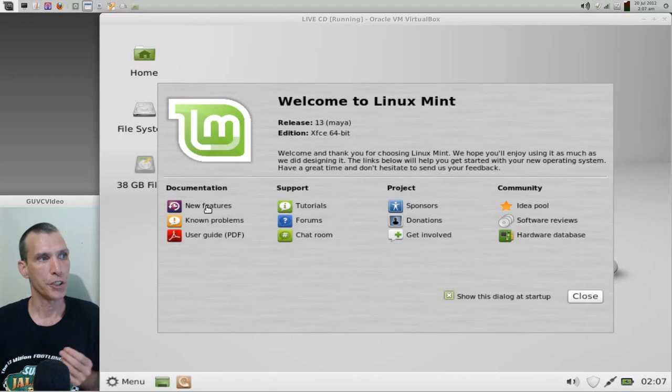You have documentation on the new features, known problems that are documented on this operating system, most likely items that are on the list to get fixed. And then there is a user guide. You have support for tutorials, forums, and then of course the IRC chat room where you can interact with somebody live to get you through any issues you may be experiencing. Sponsors, donations, you can get involved. And then, of course, if you have ideas about this operating system that you would like to share, this would be a good place to start. Software reviews and hardware database.